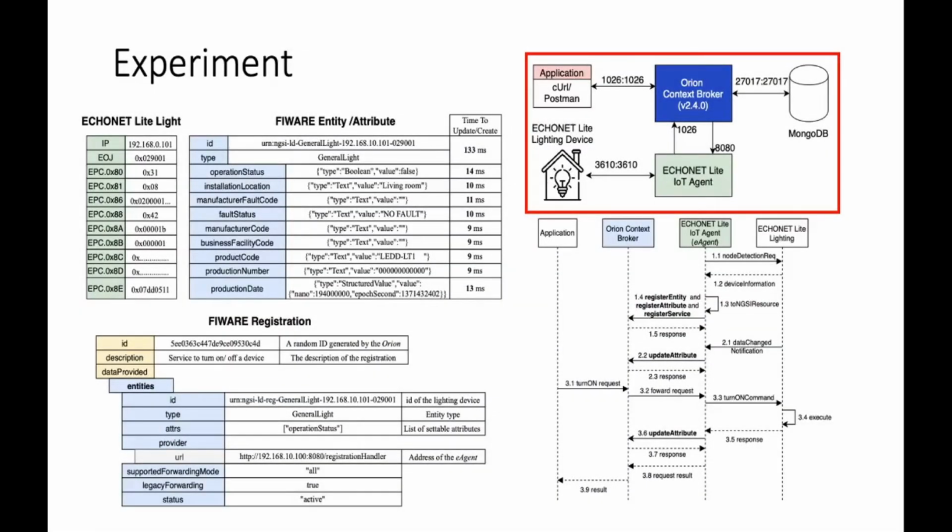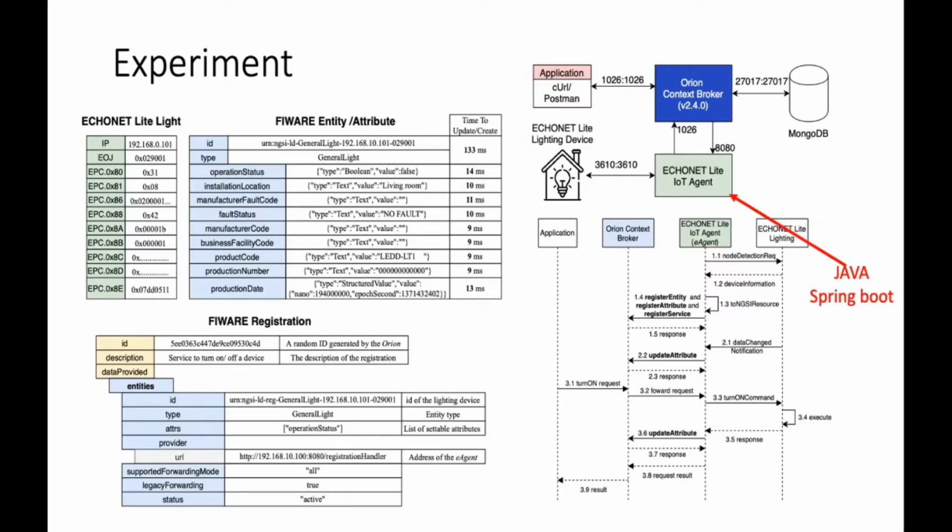This is the deployment diagram of the experiment. The ECHONET IoT Agent is developed using the Java Spring Boot framework. The commercial ECHONET Lite lighting device produced by Toshiba is used as the experiment device. The code is used as the application to interact with ECHONET Lite devices.